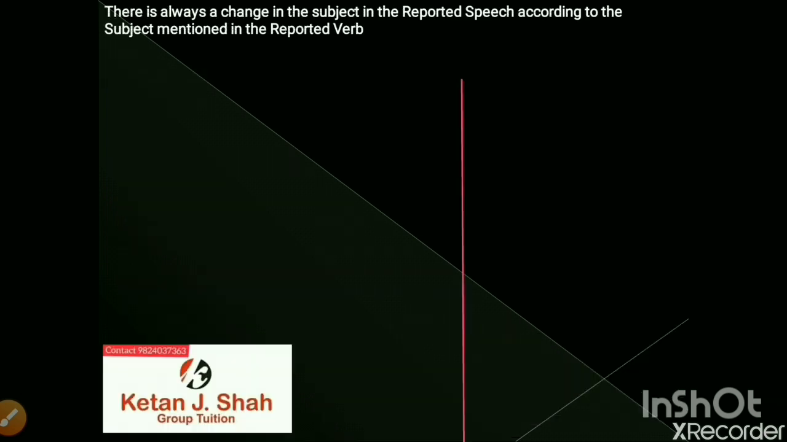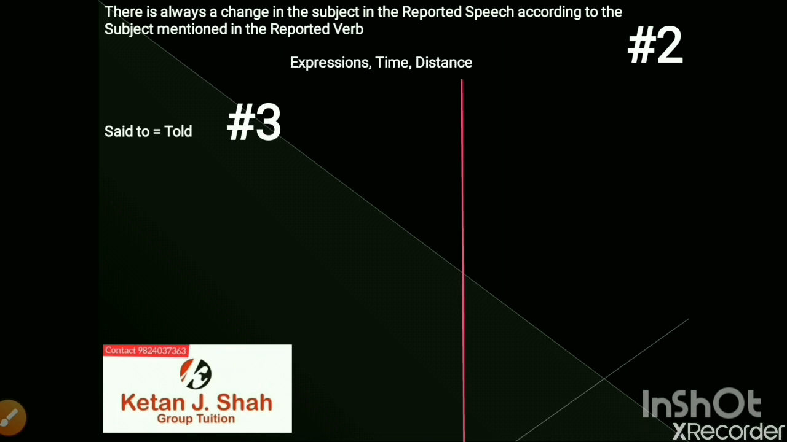Now, there is always a change in the subject in the reported speech according to the subject mentioned in the reporting verb. This is our second rule, and it means that if the subject in the reporting verb is a male, then the subject in the reported speech, or the person they are talking about, will also be affected by it. Now, the third rule: when there is said to in the reporting verb, it is converted to told. This is our third rule, or we can say the third change.